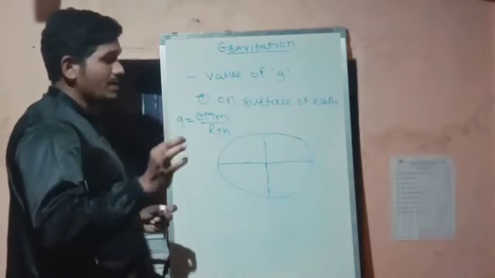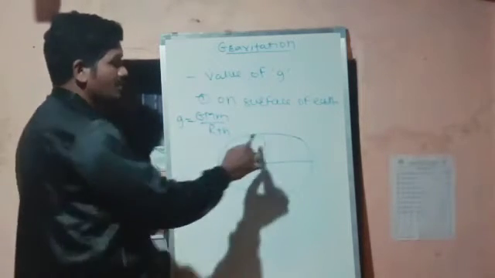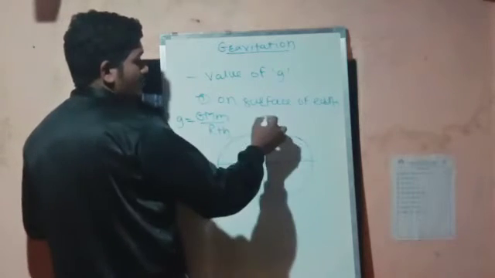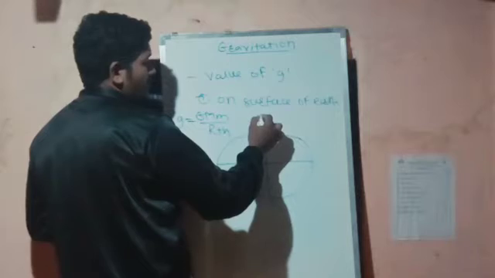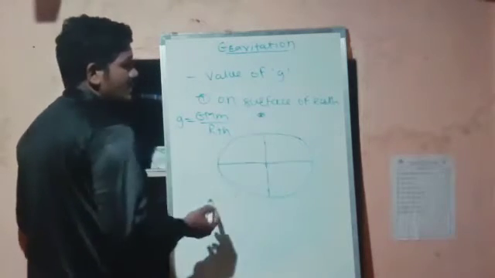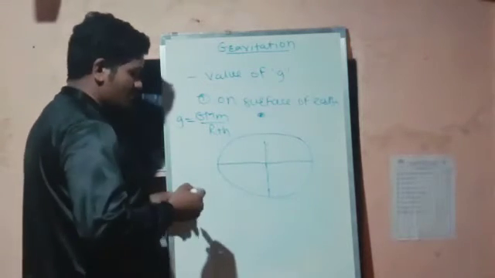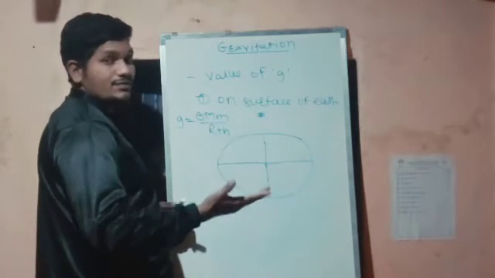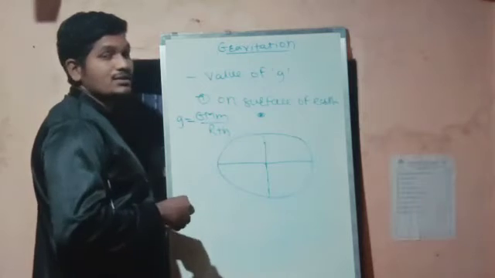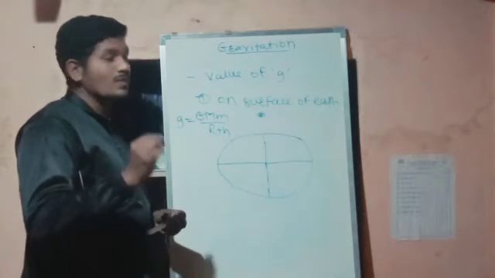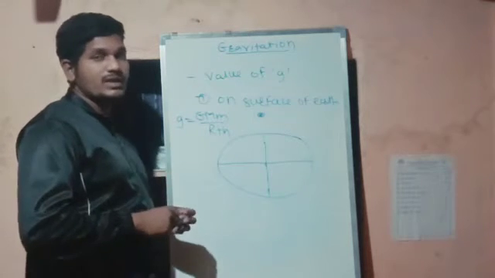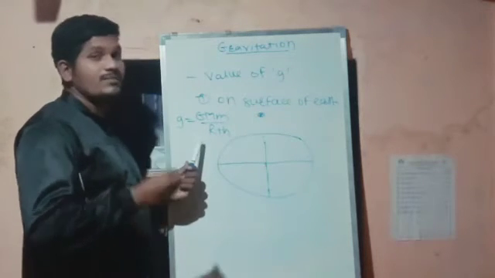And when you think about an object at some height, suppose somewhere here or somewhere here, it will be away from the center of the earth. So as the height increases from the earth's surface, the acceleration due to gravity goes on decreasing, and as it is closer to the earth's surface, the acceleration due to gravity, that is the value of g, will be increasing.